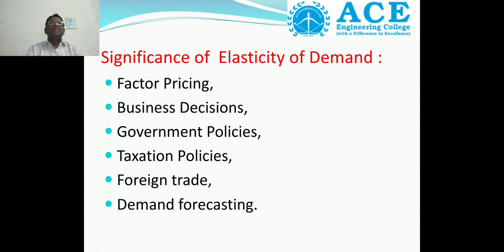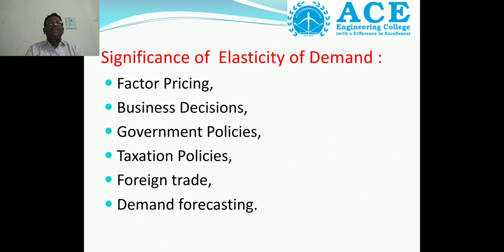Business decisions means how the consumer responds to a particular product and how the price of the product influences that. We should also take into consideration substitute goods and complementary goods, and make decisions effectively. Government policies are framed due to changes in taxation policies, giving subsidies, or promoting awareness about a particular product that will be useful to society and the public.